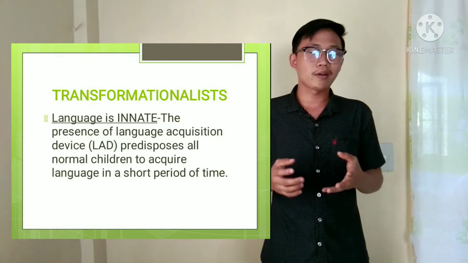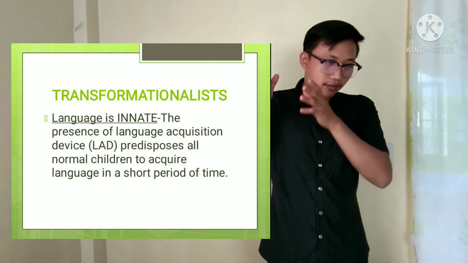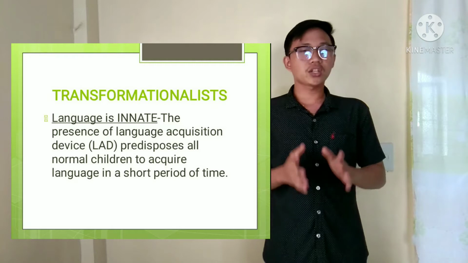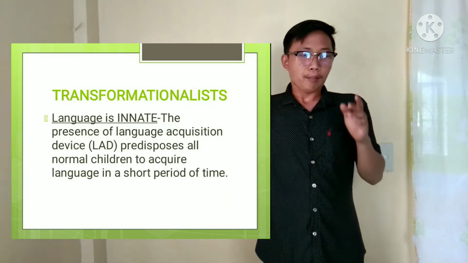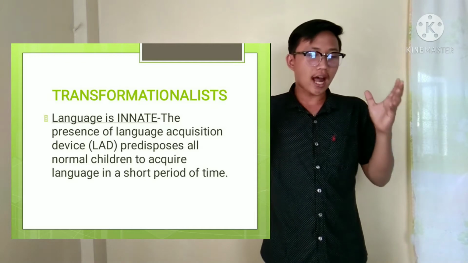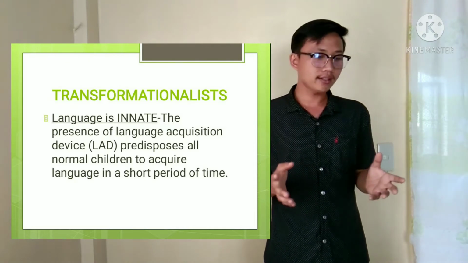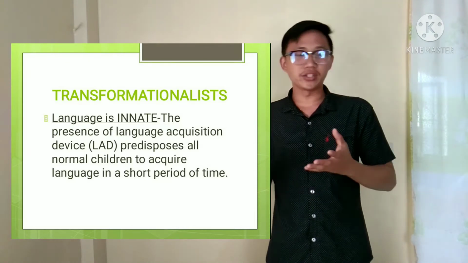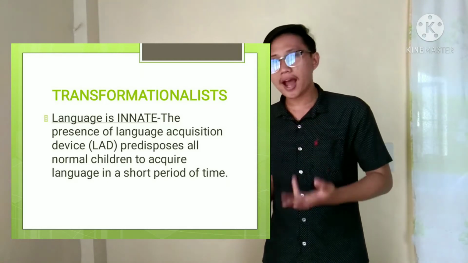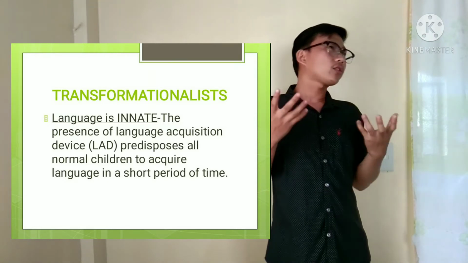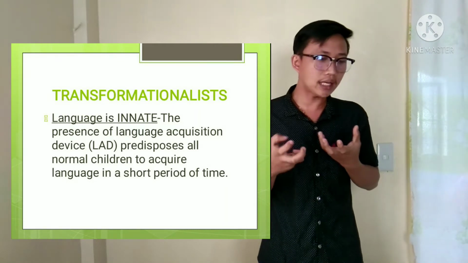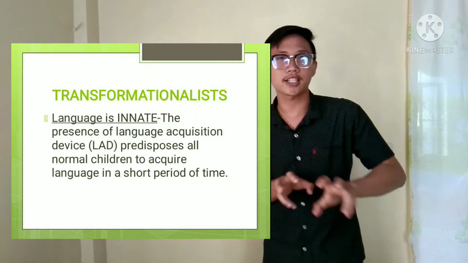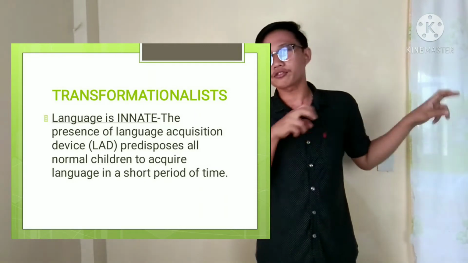So this is what I said a while ago. The presence of the language acquisition device, or LAD, disposes all normal children to acquire language in a short period of time. Meaning to say, children have the ability to acquire language in a certain short period of time.